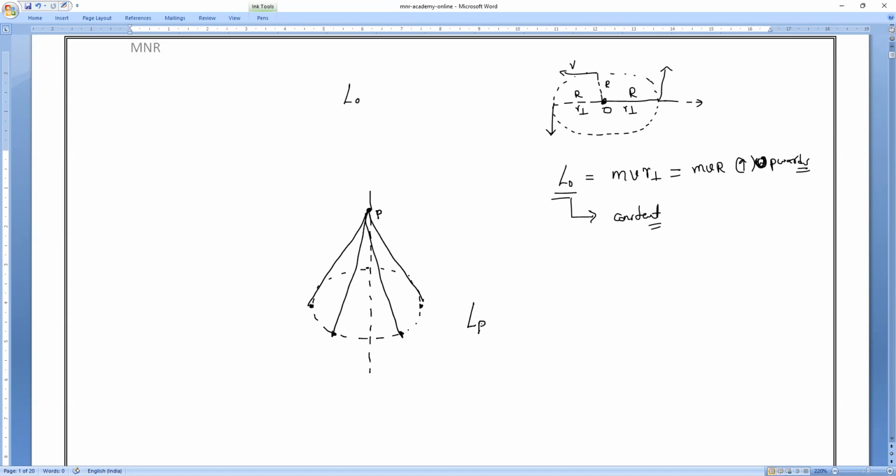But the angular momentum about this particular point P is not the same at every point.